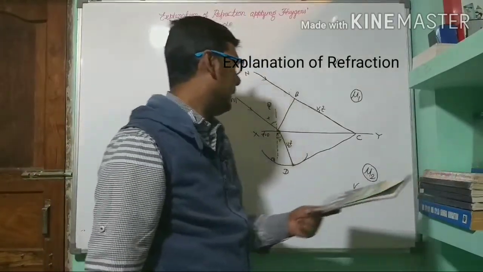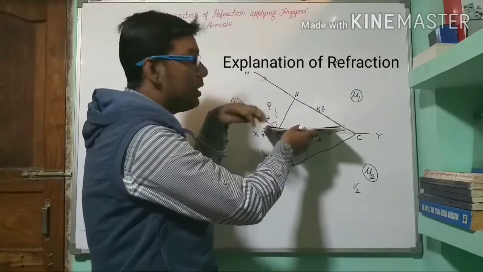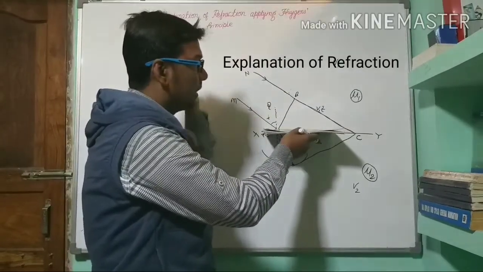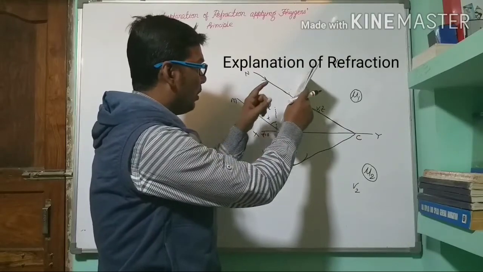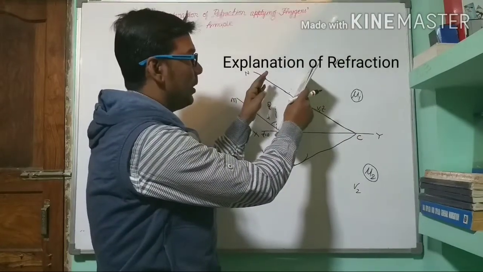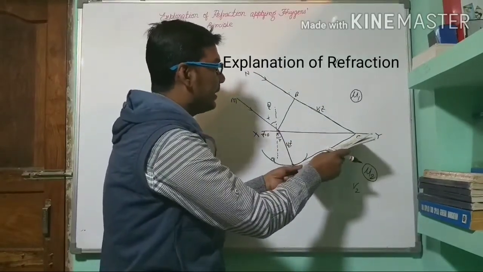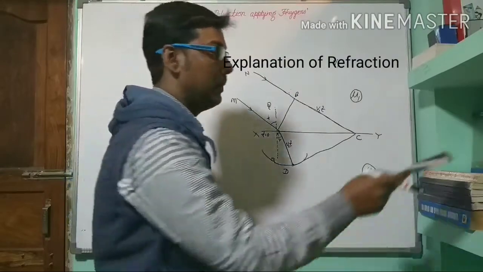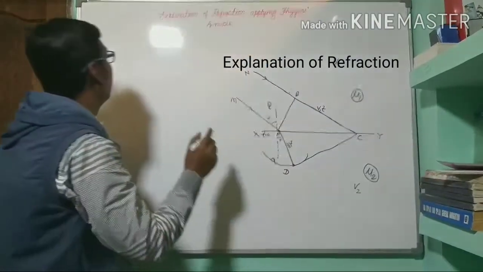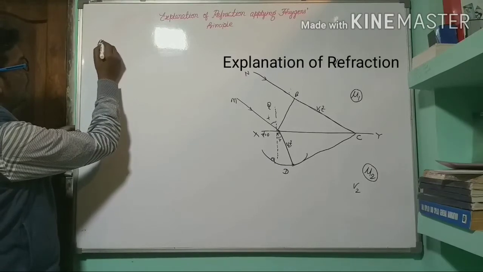Now see, this surface is perpendicular to the plane of this whiteboard. This wavefront AB is also perpendicular to the plane of this whiteboard, and this refracted wavefront is also perpendicular to the plane of the whiteboard.